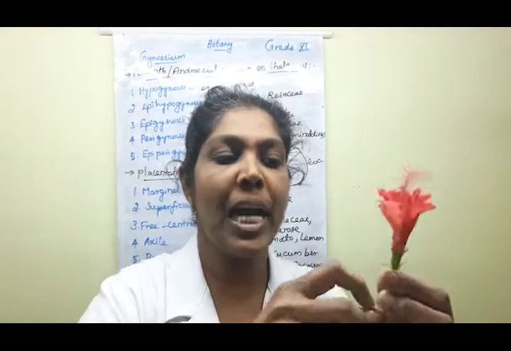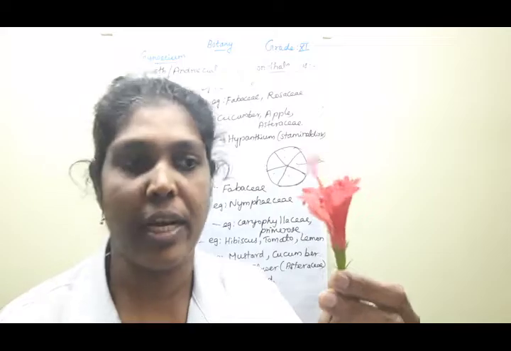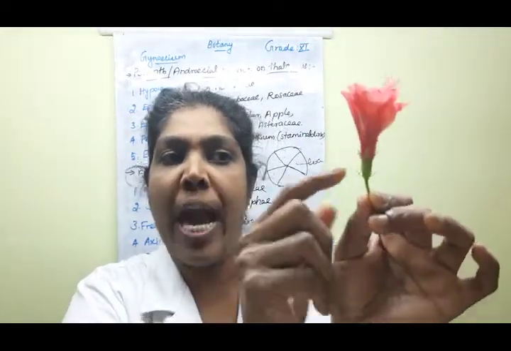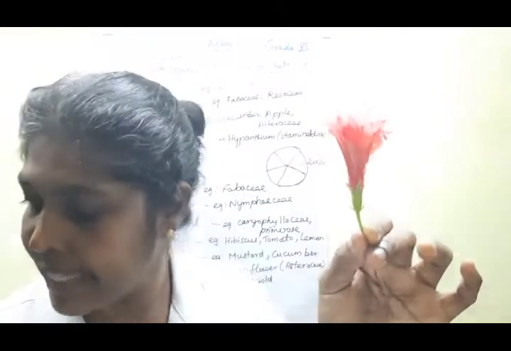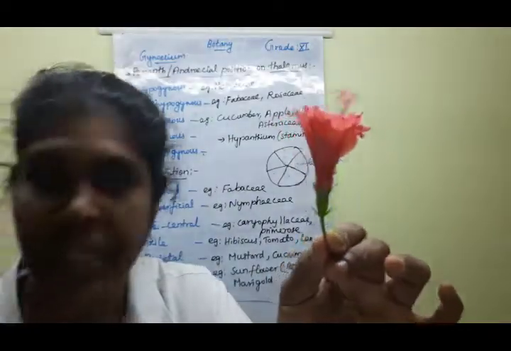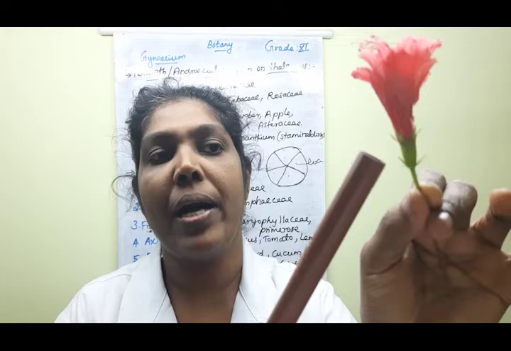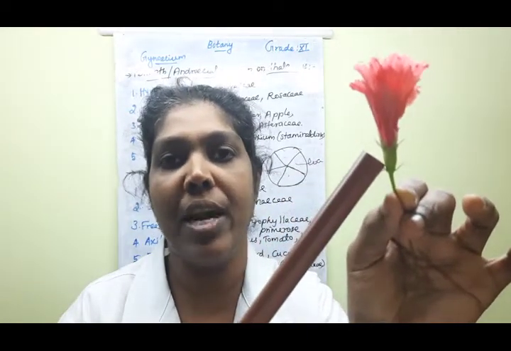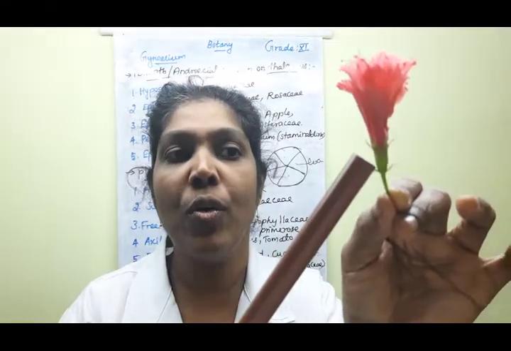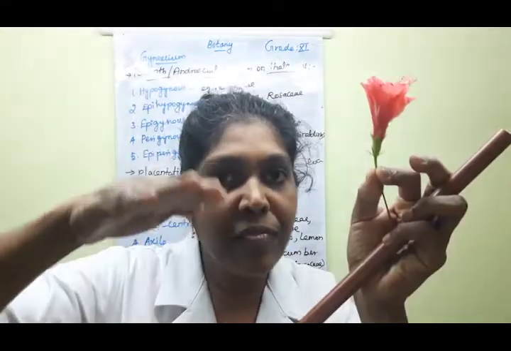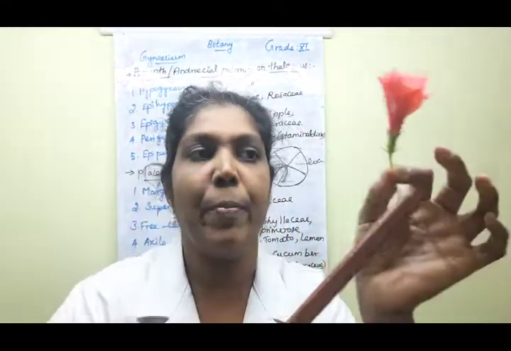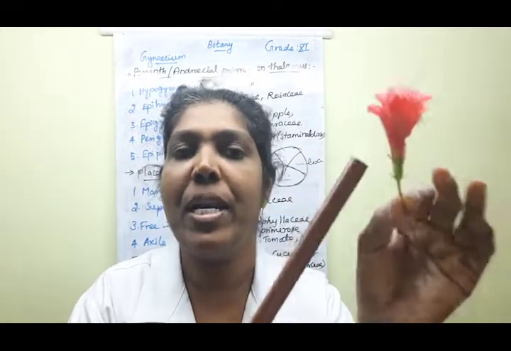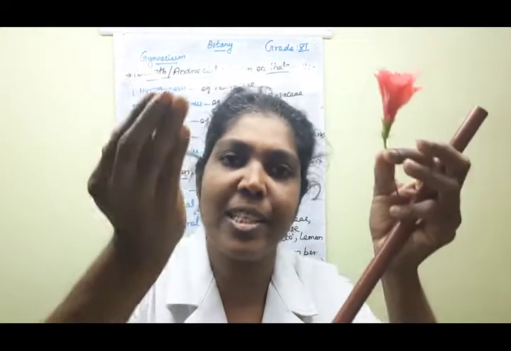I am going to explain this, children. Here the ovary is superior. All of you listen. Inside this part is the ovary, and this is the calyx wall. The corolla wall and stamens are all present at the base of the ovary.